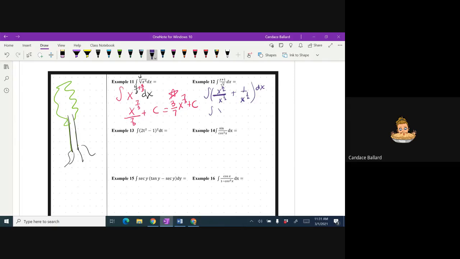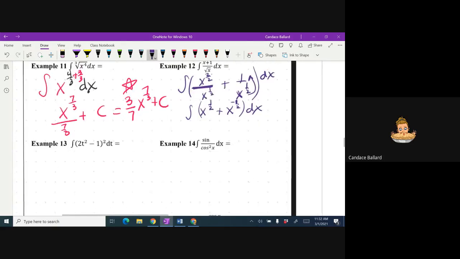2/2 minus 1/2 is going to be positive 1/2. And then I'm going to bring this one upstairs with a negative. So x to the negative 1/2 dx. And that's a 1, sorry. Should have written tinier. So I'm now ready to go ahead and integrate that.